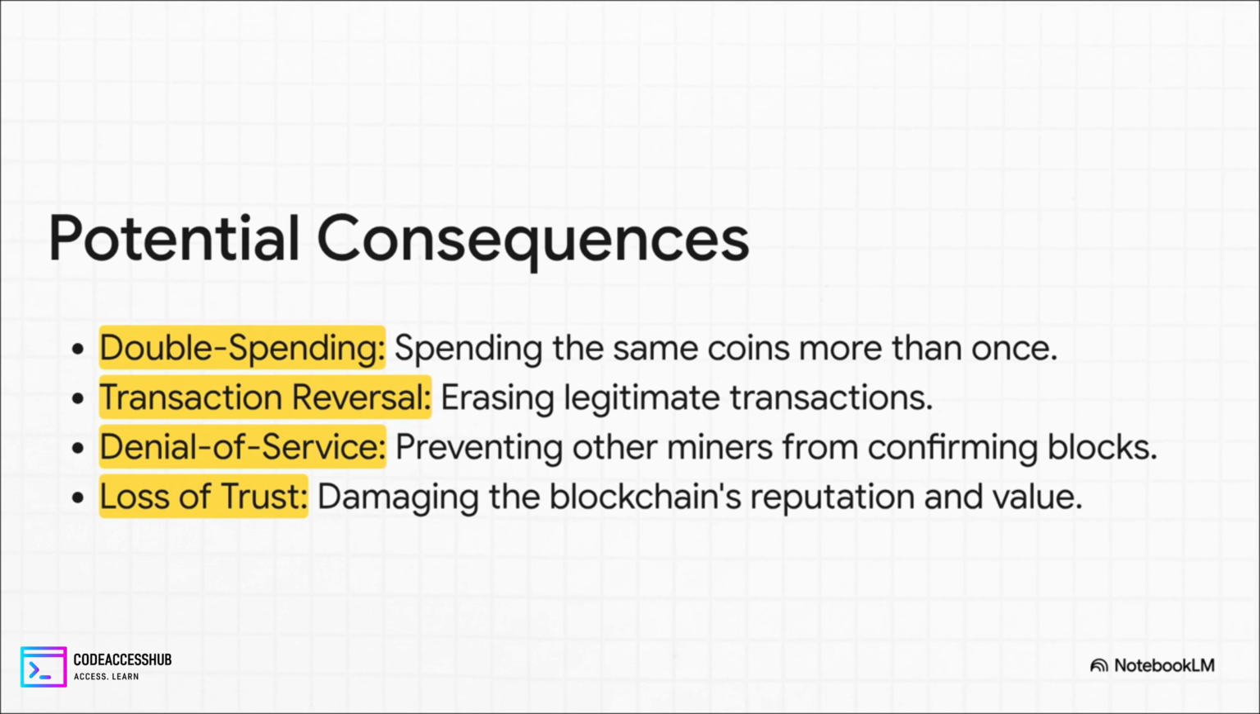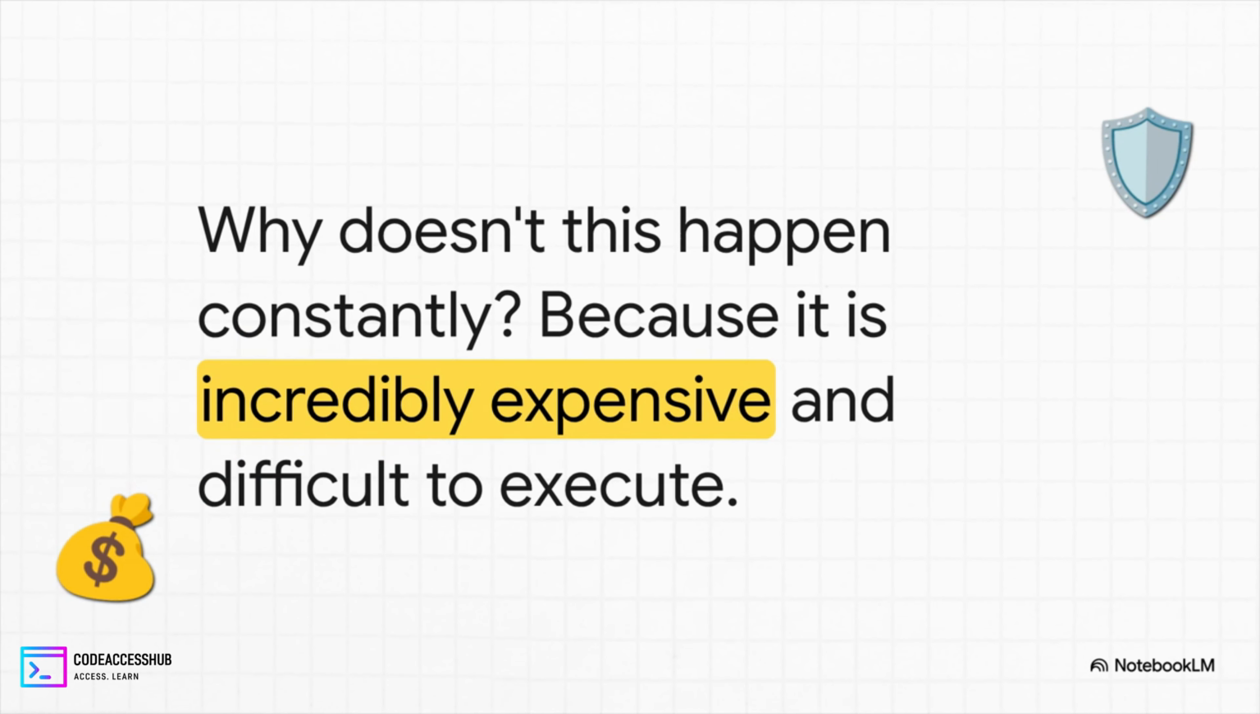But honestly, the biggest damage of all? It's the total and complete loss of trust. That alone can send a cryptocurrency's value straight to zero overnight. So with stakes this high, you've got to be asking, why isn't this happening all the time? And the answer really boils down to just one thing. For the big, major blockchains anyway, it is unbelievably, almost astronomically expensive and difficult to actually pull off.